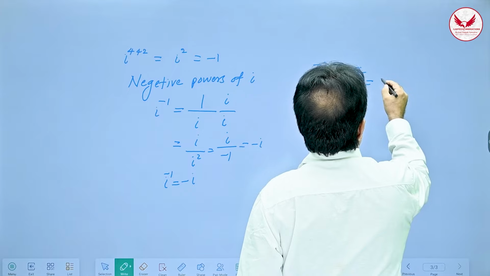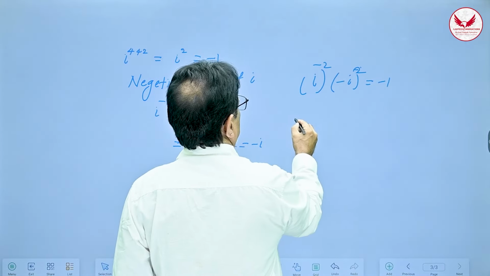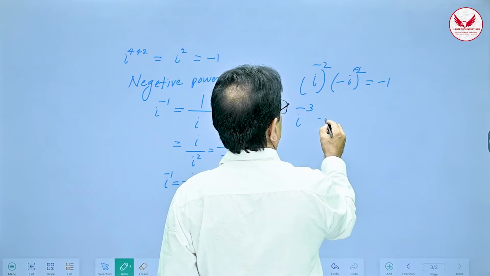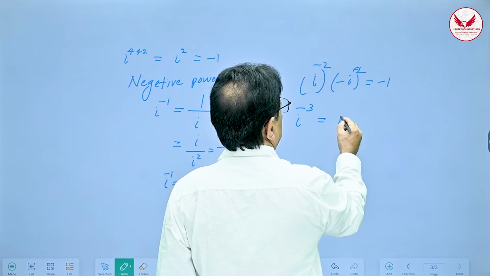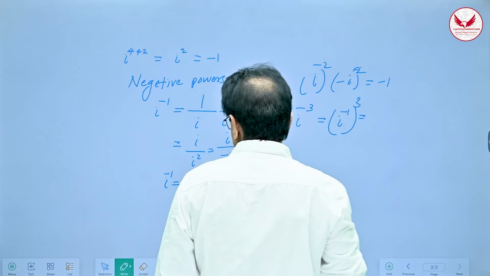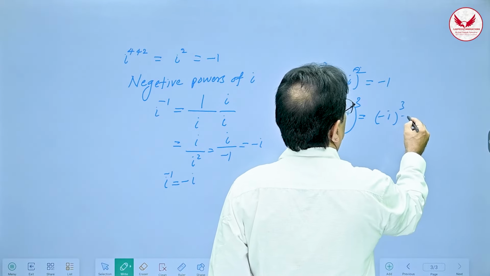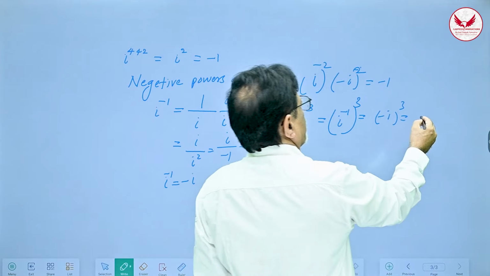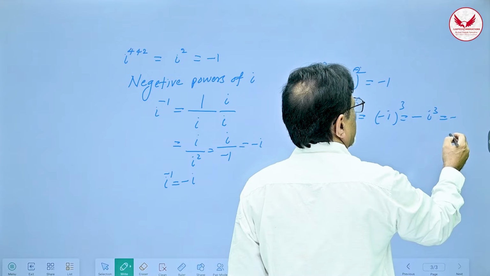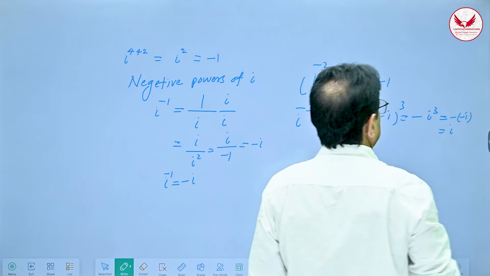Minus minus plus, and i square is minus 1. So I can find out, for example, i raised to minus 3. What will it be? It is i raised to minus 1, raised to 3. But what is i raised to minus 1? It is minus i. So minus i cube means minus into minus 3 times, so it will be minus i cube. And minus i cube is minus i... so therefore, the answer is i.